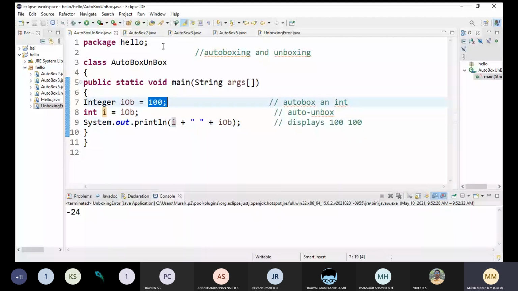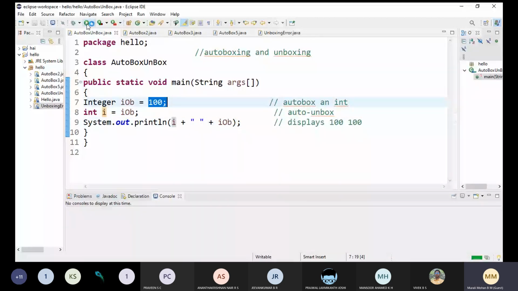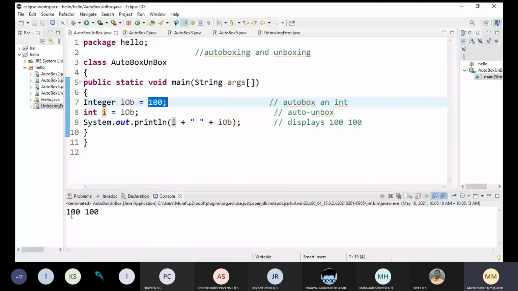Okay, so let me execute this one. You can see, for i we are printing 100, and similarly for iOb it is 100. Is it clear? For i we are getting 100, and similarly for iOb we are getting 100. Clear?